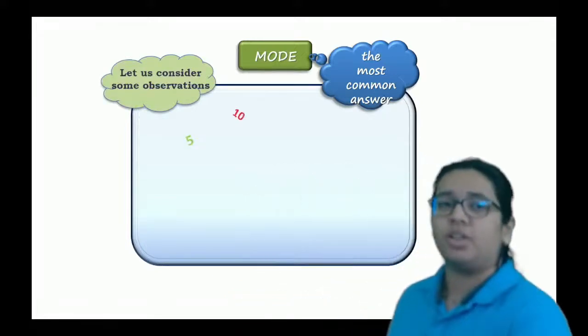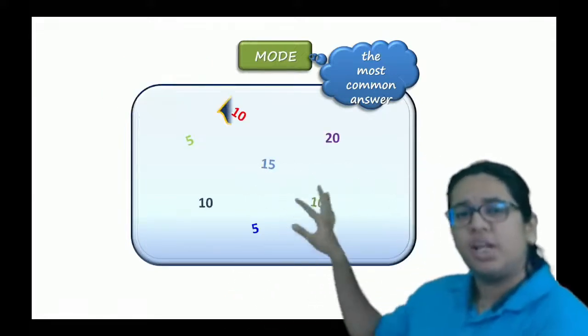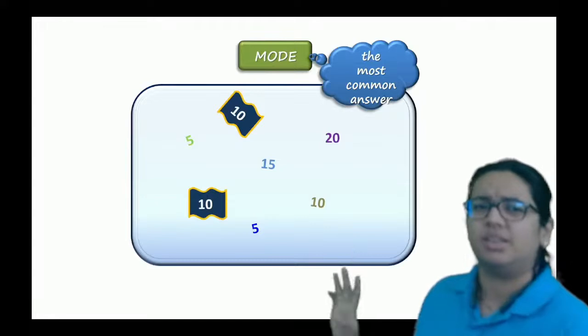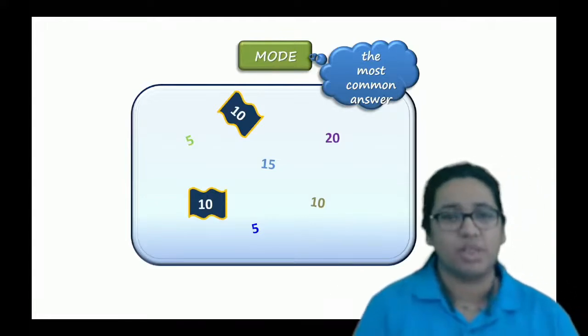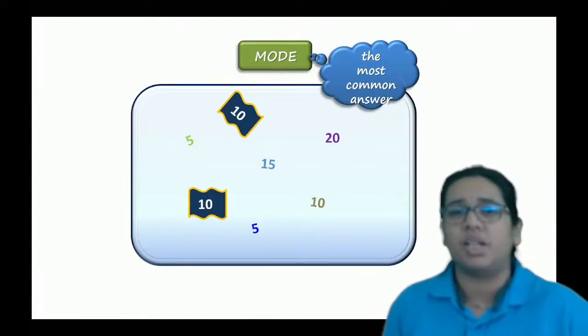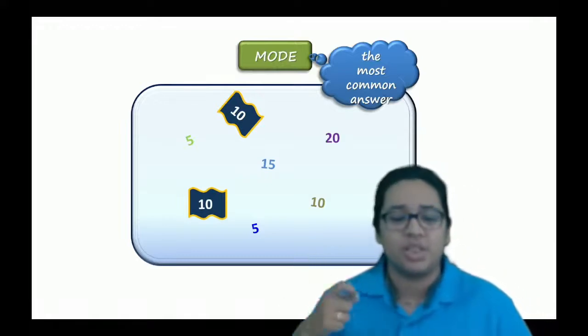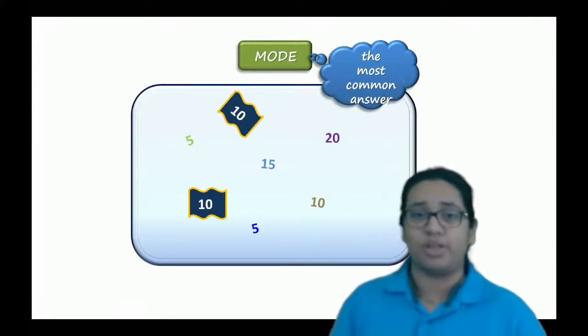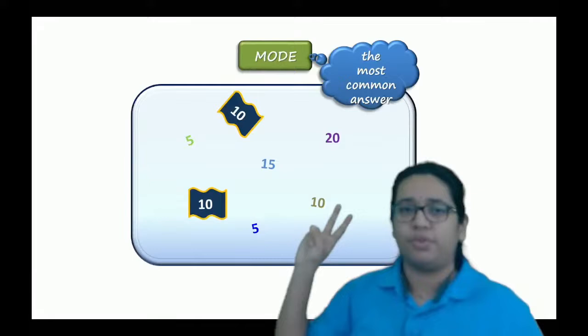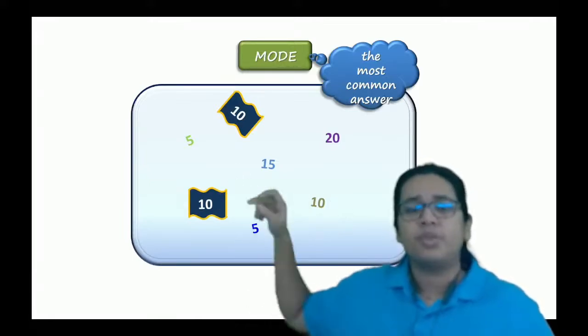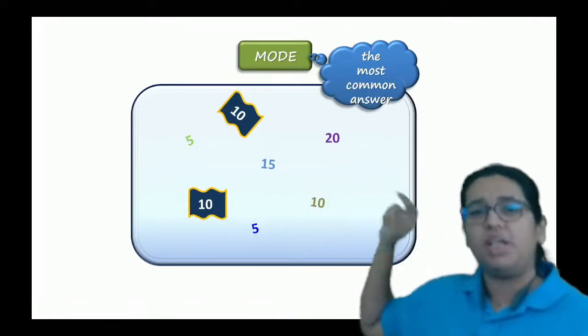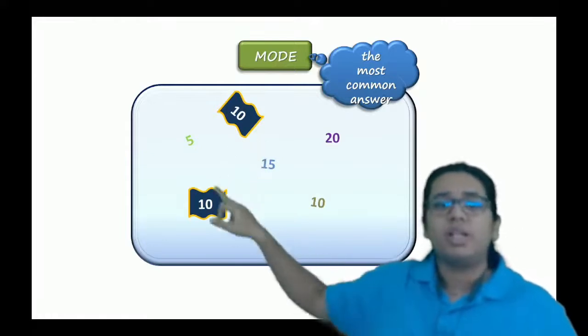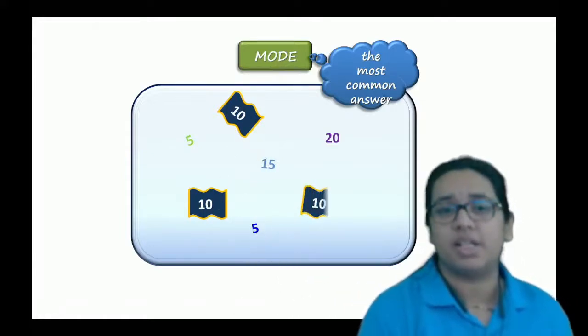See, for that, what you have to do? Suppose I have these observations with me, then I just have to check which observation has repeated for more time. I can see 5 for 2 times, 15 for one time only, 20 for one time only, but 10 is for 3 times.